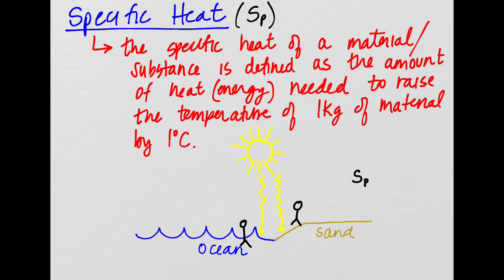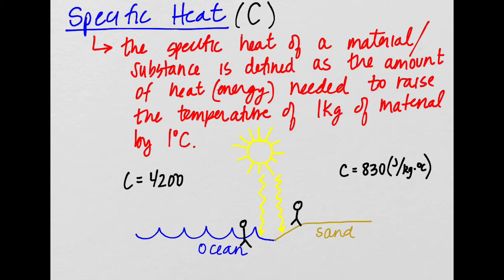No, they do it as C, since that's how it's done in your book. So specific heat is abbreviated as C. The C of the sand is 830, and the units on that are joules divided by kilogram times degrees Celsius, while the specific heat of the water is super duper high compared to that. It's 4,200, and the units are joules divided by kilogram degrees Celsius.